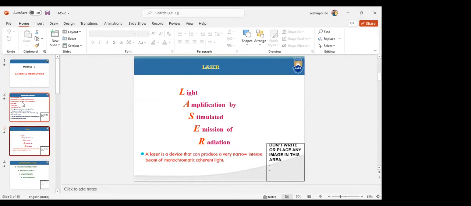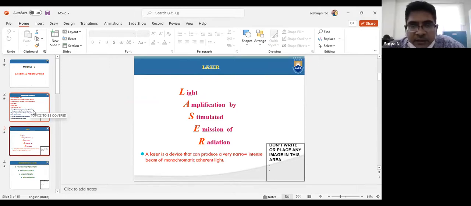Yes, sir. So that is what laser is. Just to go through it, I have shared some slides. Light amplification by stimulated emission of radiation. Yesterday we have seen this. A laser is a device that can produce a very narrow, intense beam of monochromatic, coherent light.